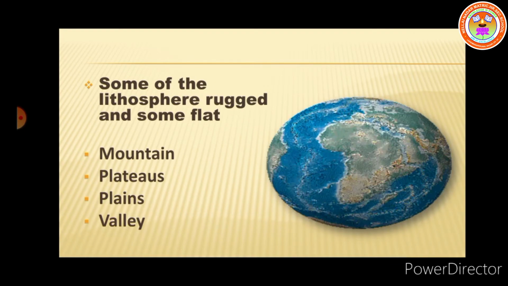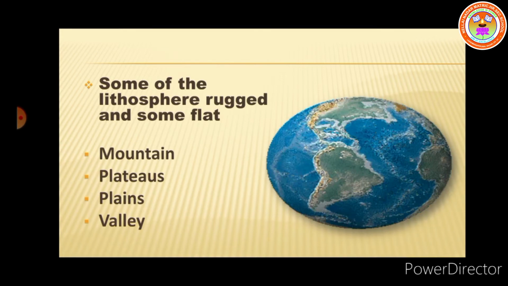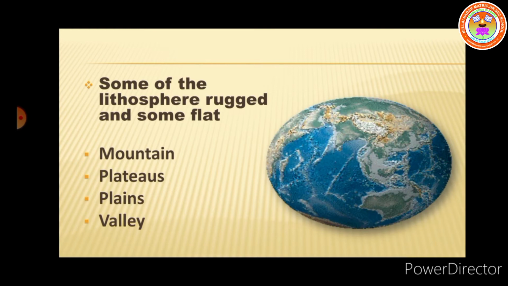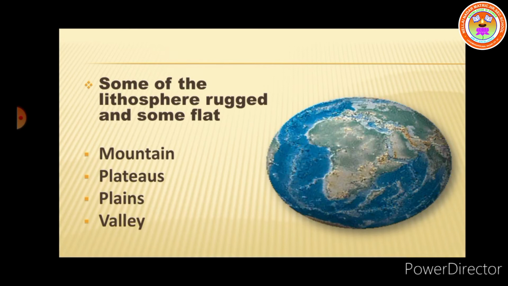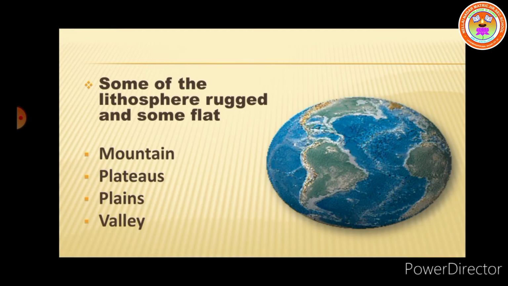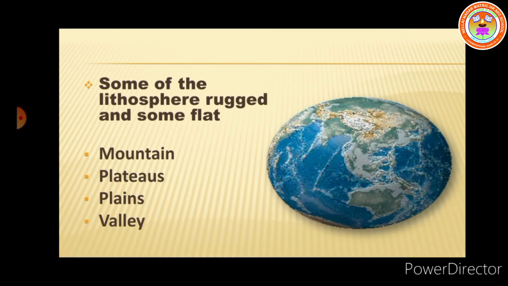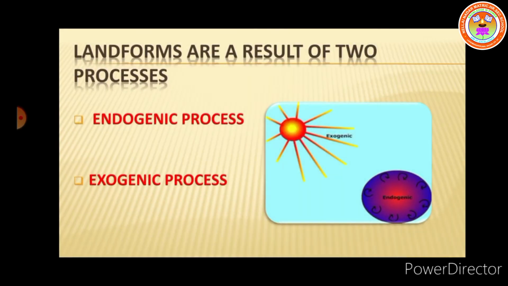In the last class, we have learnt that the surface of the earth is not the same everywhere. The earth has an infinite variety of landforms named mountains, plateaus, plain, valley. Some parts of the lithosphere may be rugged, that is strongly constructed. Some are flat land. These landforms are a result of two processes, that is the endogenic process and the exogenic process.